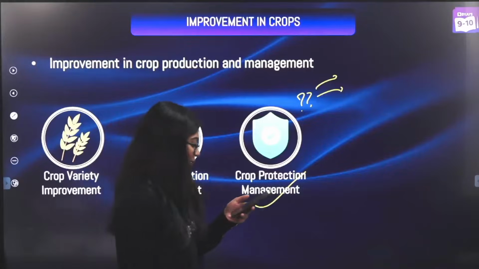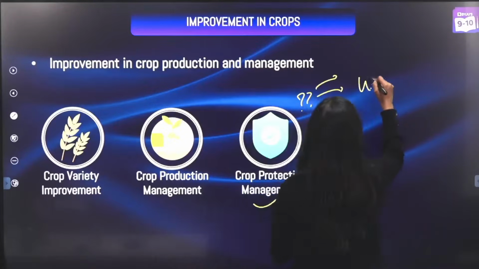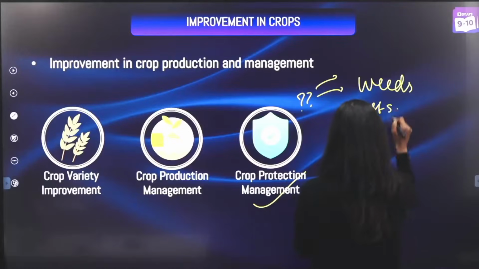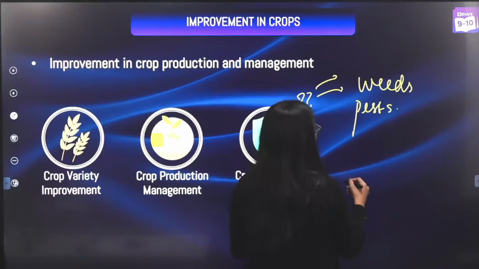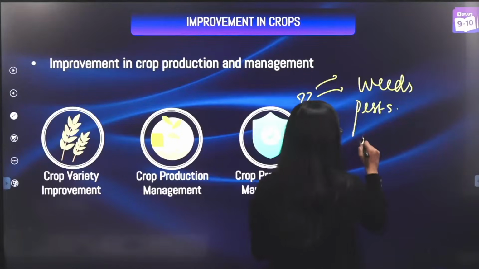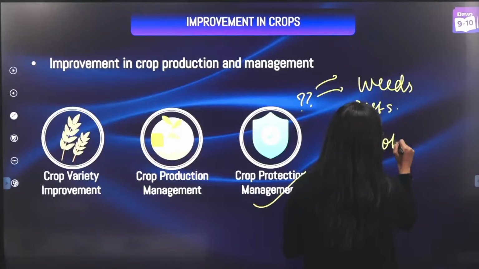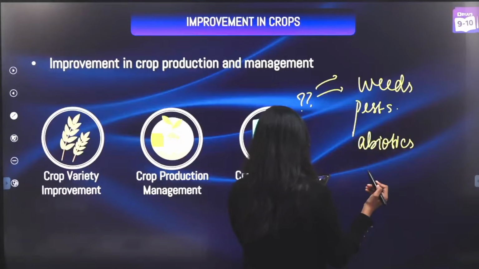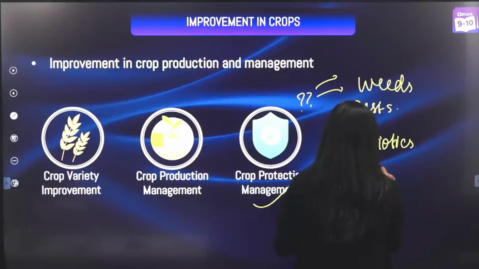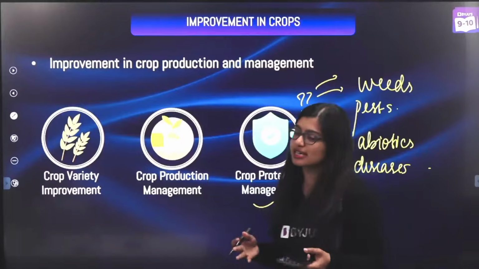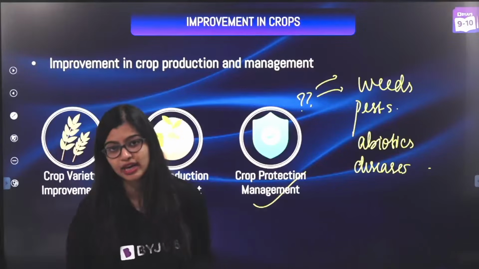Very good. Yes, Arnav has told me, ma'am, weeds can affect it, pests can affect it. Yes, all right. Abiotic factors. Wonderful. Who told me this? Himanshi. So abiotic factors can affect it. Calamities, okay. Diseases. Very good, Alicia. Some diseases can affect it as well. So there are various reasons as to why our crops can get harmed, okay.